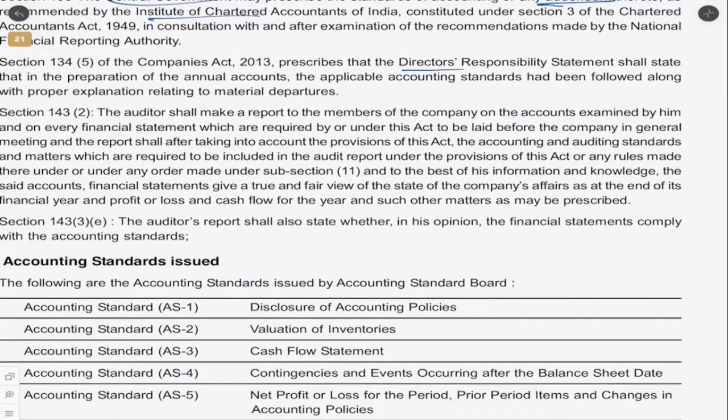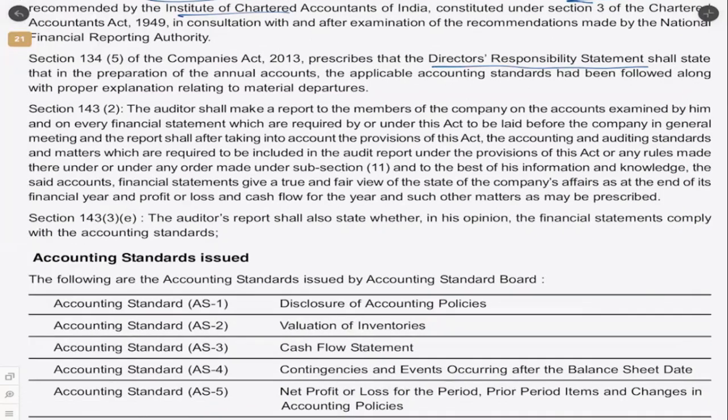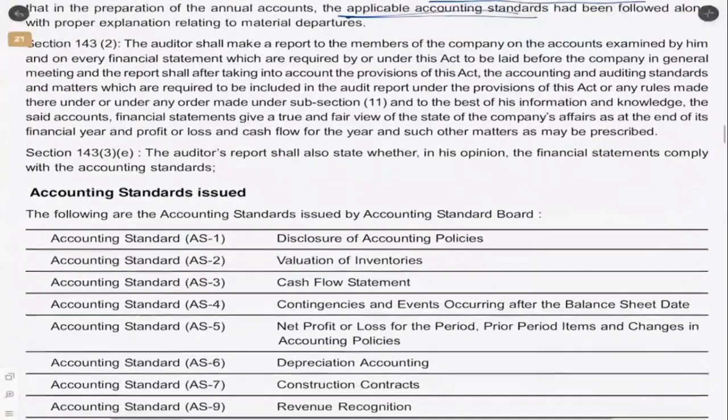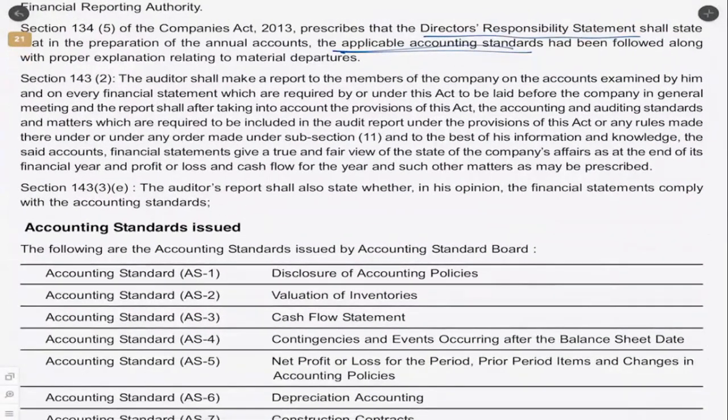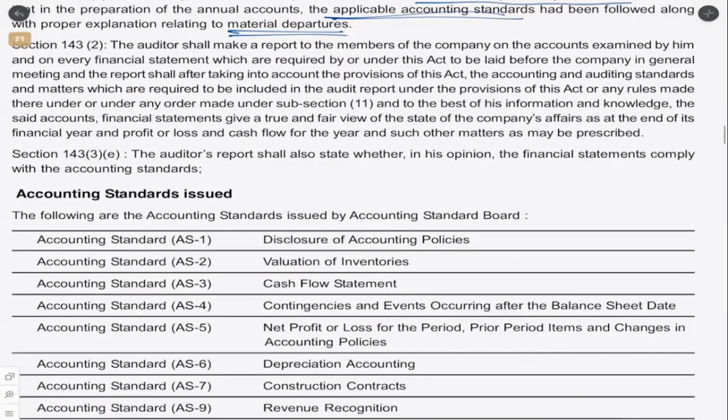So then there is the director's responsibility statement. They will also have to mention whether the applicable accounting standards have been followed while preparing the financial statements, and if there are any material departures. What are material departures? We already discussed the materiality aspect. It is nothing but if there is any significant item which deviates from the accounting standard.